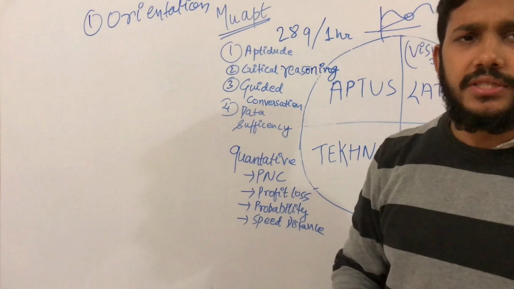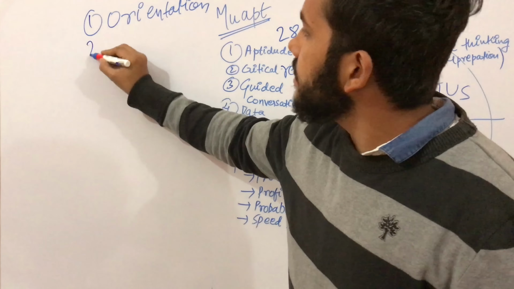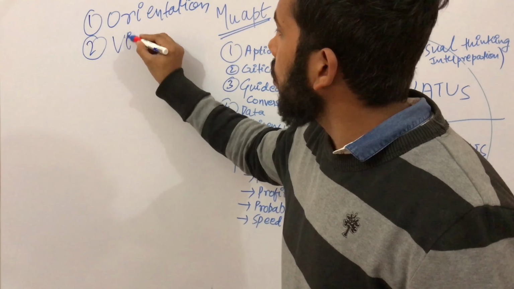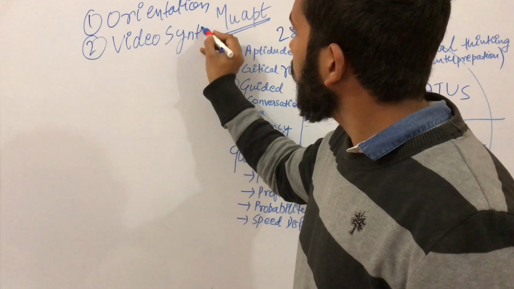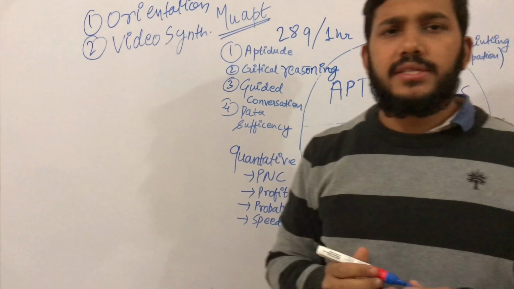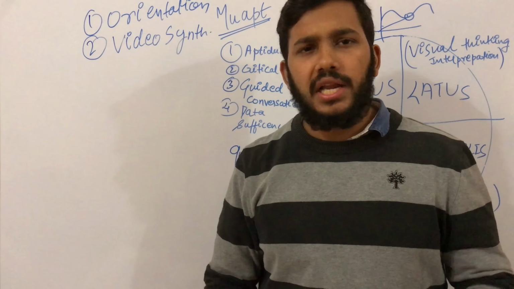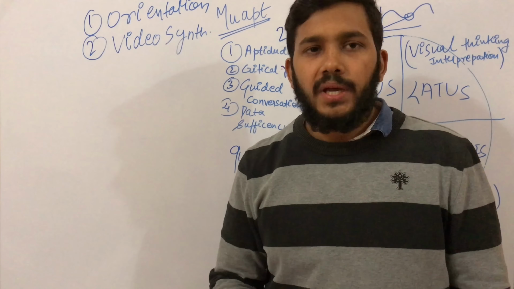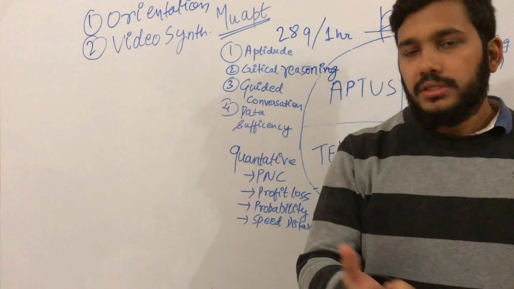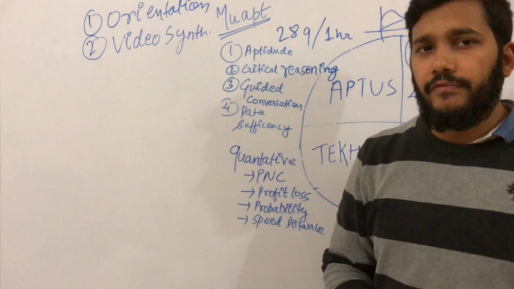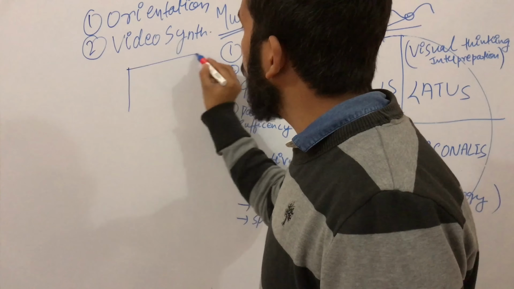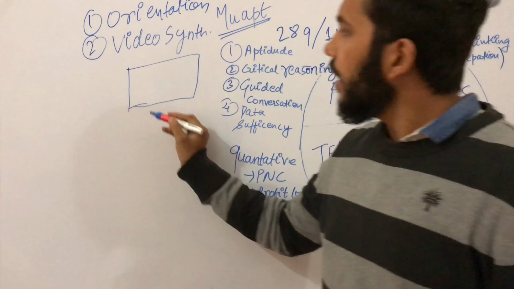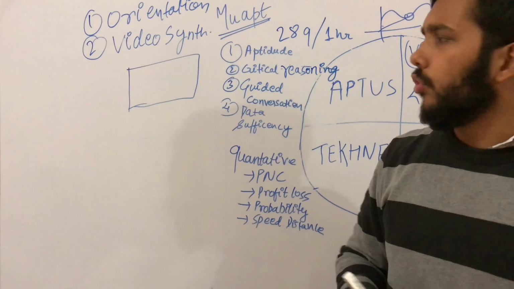Just after the orientation session, the next step is the video synthesis round. In this round, they show you a clip and you have to synthesize the video, not summarize it. They give you a postcard and ask you to write 3 to 4 points.